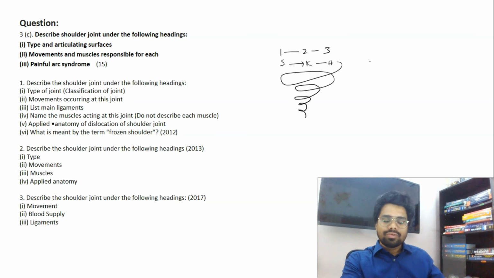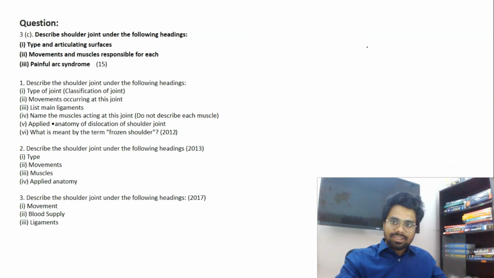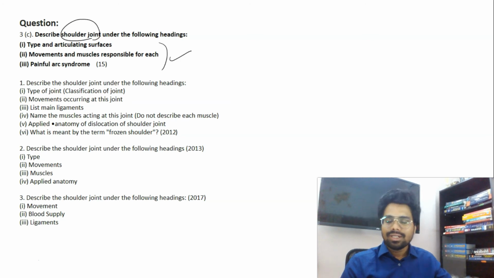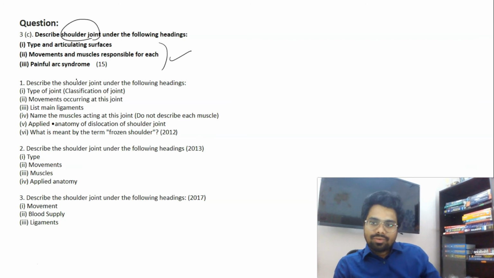So as I told you, from biochemistry you expect jaundice, right? Very important one. Similarly, in anatomy, there is always a dictum question, that is the shoulder joint, and all these aspects are very clearly covered in our joints discussion of anatomy, and painful arc syndrome is also covered, frozen shoulder is covered. So try to look into these.